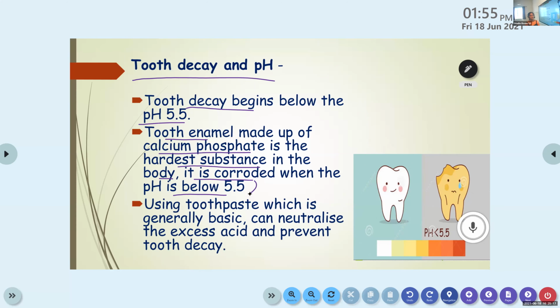It is the hardest substance in our body. But when the pH is below 5.5, it will start to corrode. As a solution for this, we can use toothpastes that are generally basic. They will neutralize the excess acid and prevent tooth decay. That's it, ma'am.